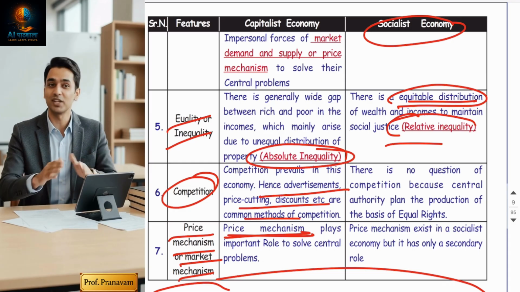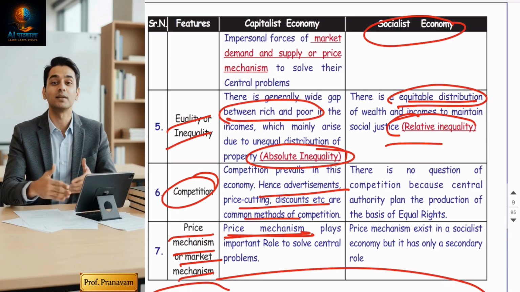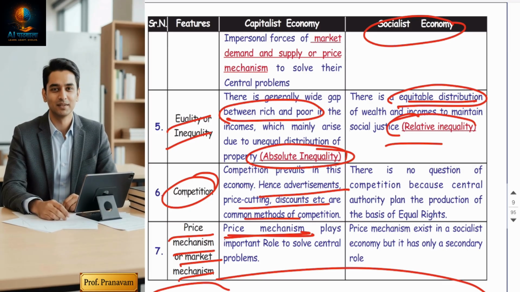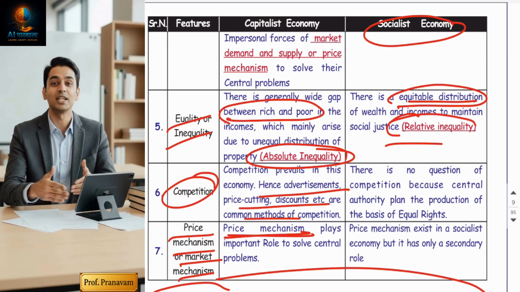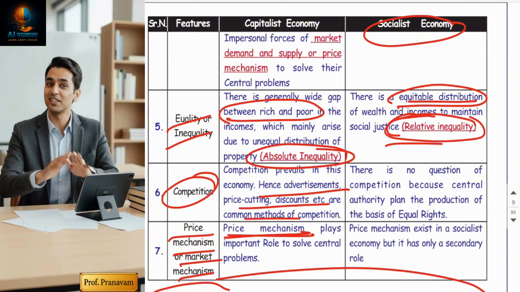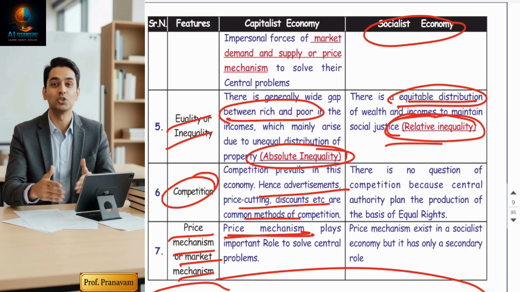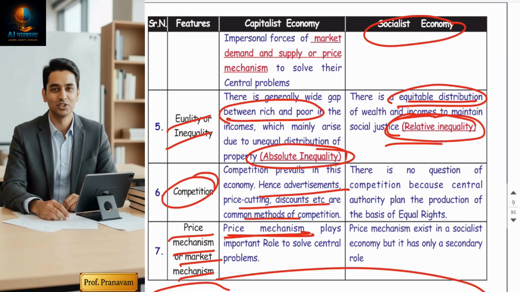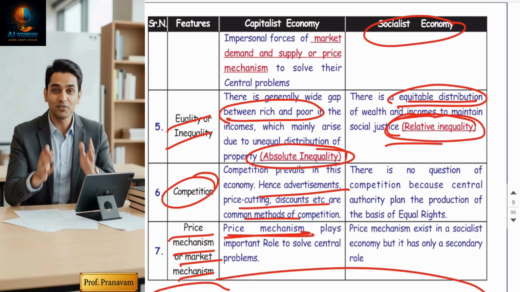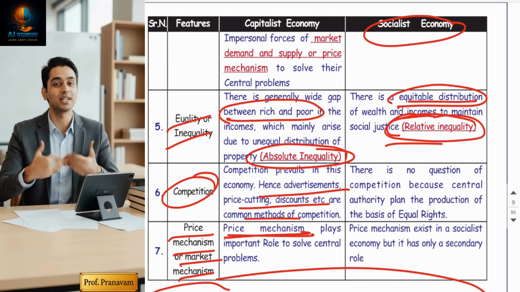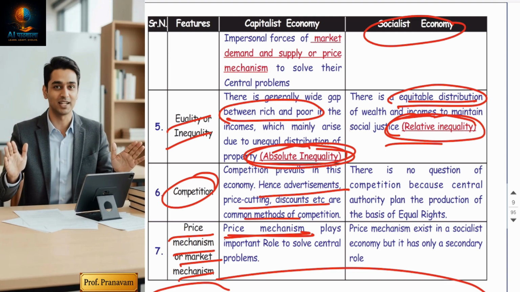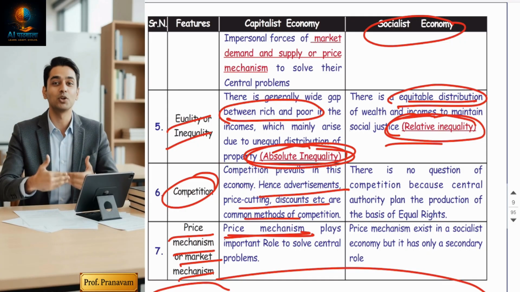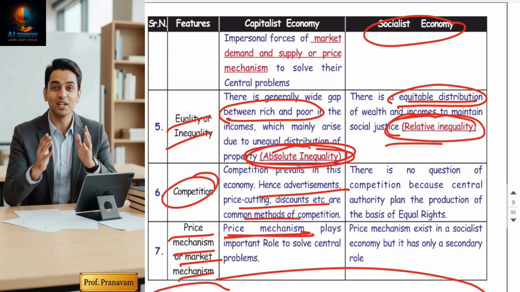In capitalist economy, there is a high level of inequality. There will be a gap between the rich and the poor. But in socialist economy, there will be a high level of equality. Of course, 100% equality is not possible, but there will be relative inequality. Relative inequality means a very minor level of inequality, which is natural. But capitalist economy creates absolute inequality, which is the most dangerous for the country and its growth.